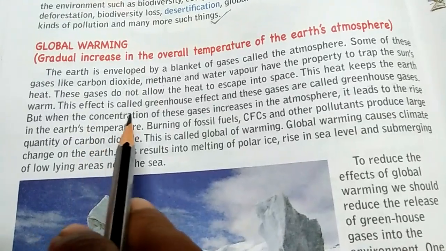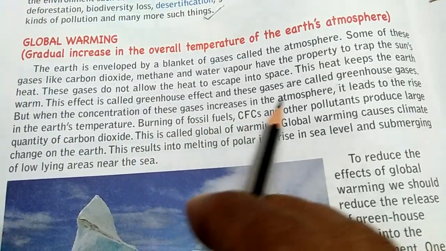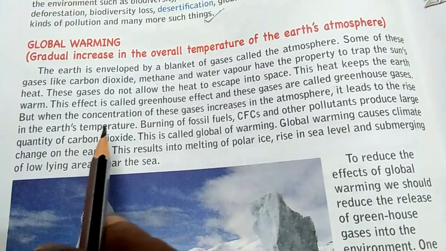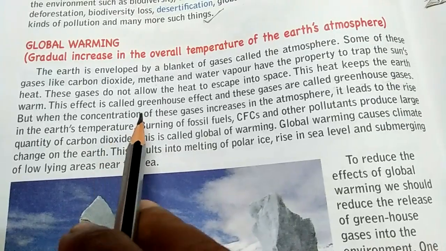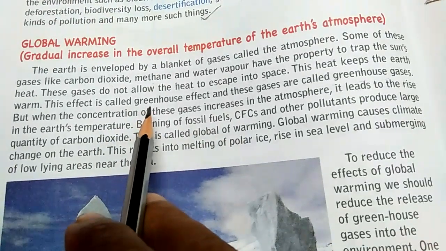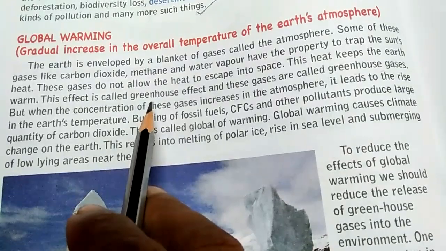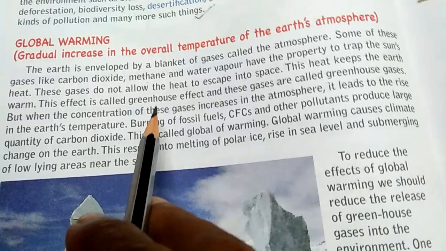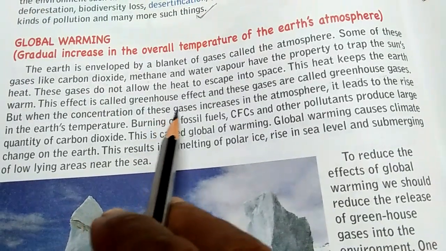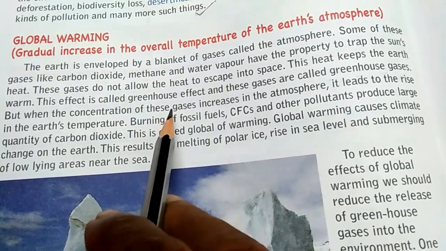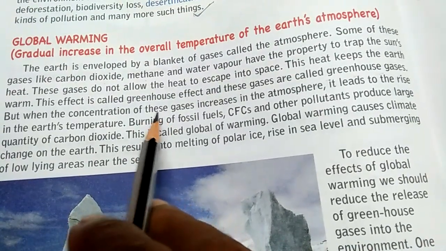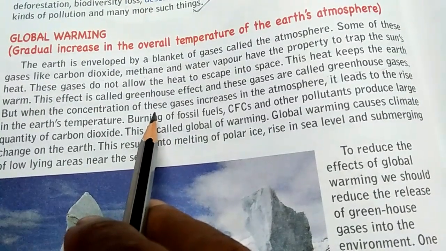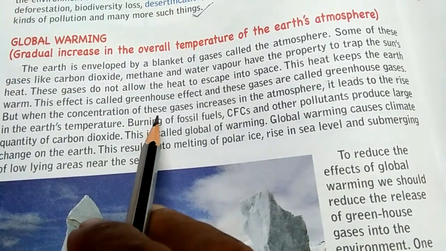But when the concentration of these gases increases in the atmosphere, it leads to a rise in the earth's temperature. We know that the percentage of these gases is fixed, like oxygen is 21% and carbon dioxide is 0.03%. But if this 0.03 percentage increases, then more carbon dioxide will be there, and then more heat will be absorbed by these gases, and so the earth will become warmer.